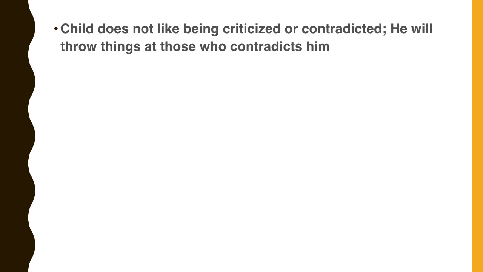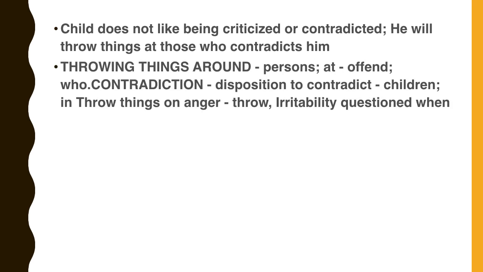Child does not like being criticized or contradicted. He will throw things at those who contradict him. The mother complains that the child does not like to be criticized or contradicted. When contradicted, he throws things at those who contradict him. The rubric throwing things around is a rubric in Synthesis Repertory. Throwing things around, persons at offended who.